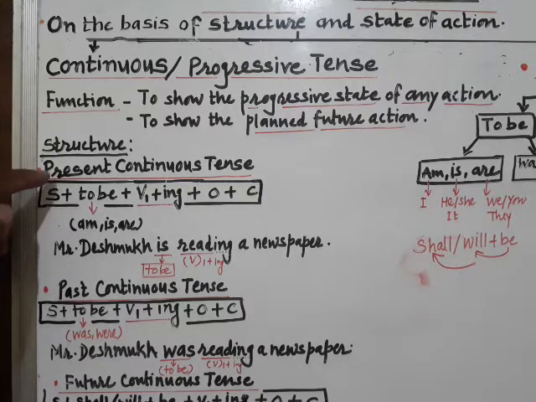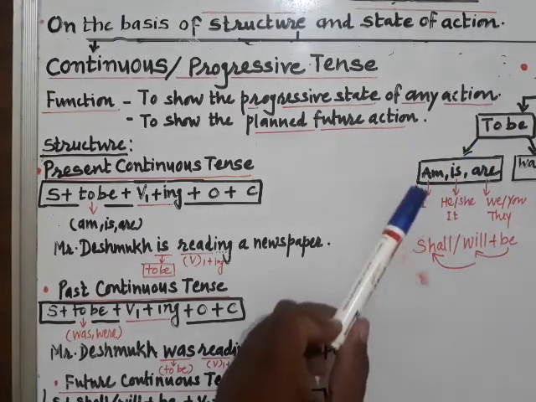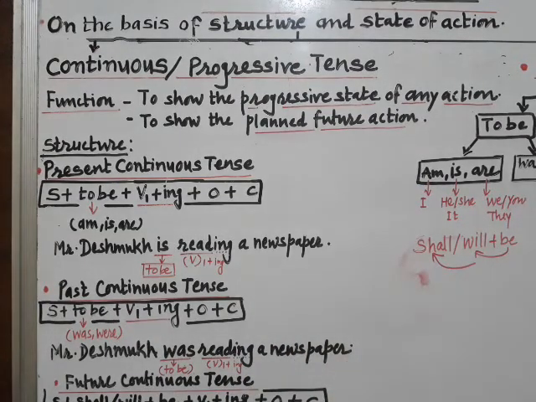The difference, if you understand well, all matters with to be. You vary the to be as per the time, that is present: am, is, are; was, were for past; and shall be or will be for future. The other thing is that every action is associated with ing: playing, reading, writing, watching, singing, and whatnot. This is the way of getting an idea about continuous or progressive tense form.